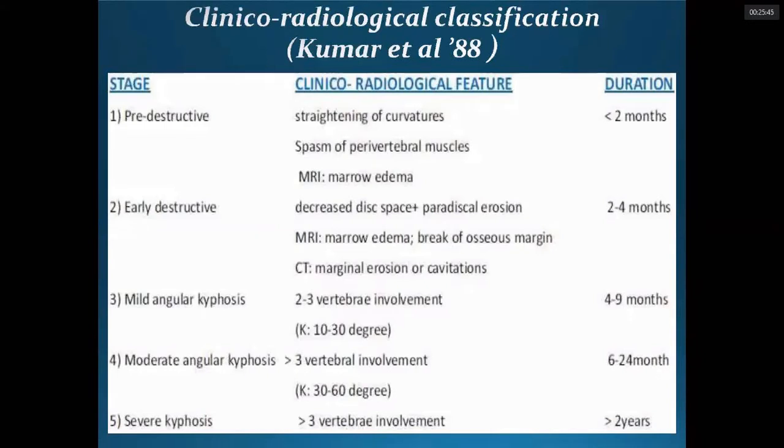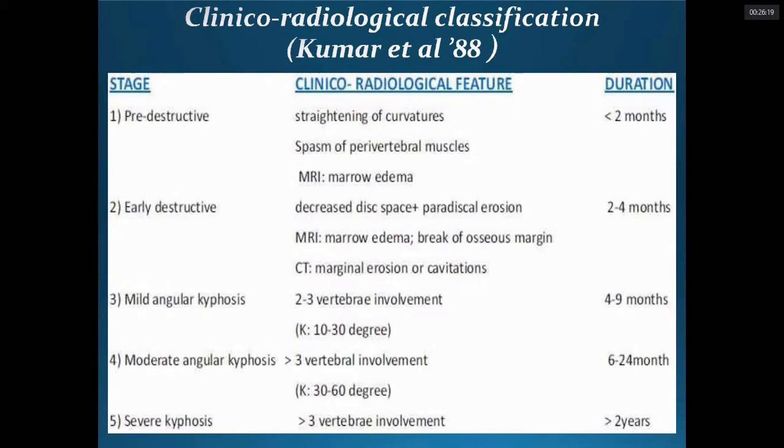Coming to the classification, Kumar et al. in 88 gave a clinico-radiological classification. It constitutes both clinical and radiological pictures. They classified it into 5 stages. First is pre-destructive, in which the lesions are not seen on X-ray. MRI only shows marrow edema, but symptoms are present, like spasm of the perivertebral muscle and straightening of the curvature. This is the early stage, in less than 2 months.